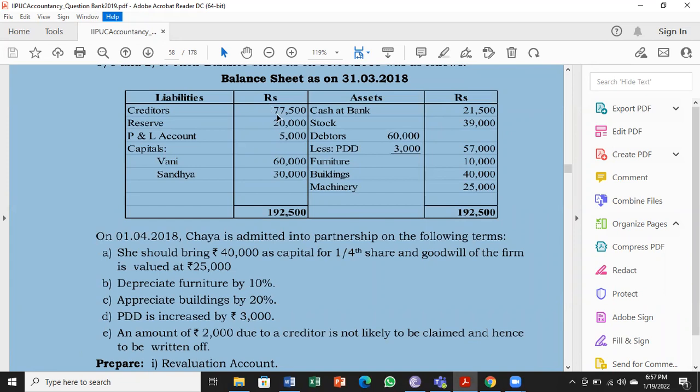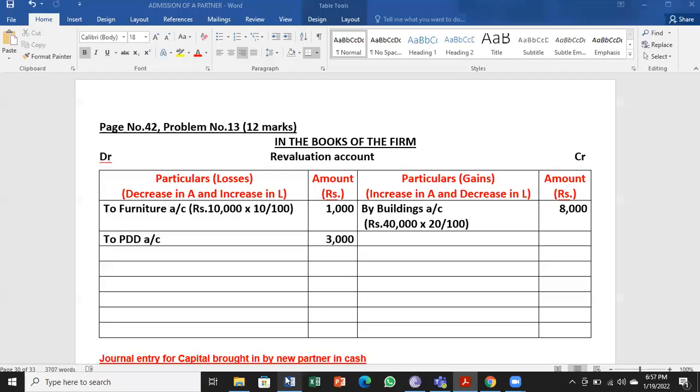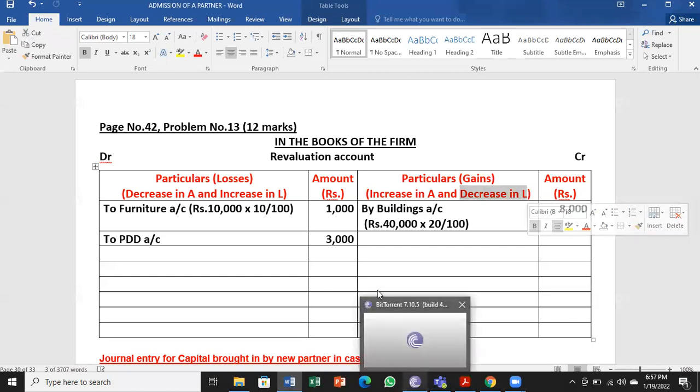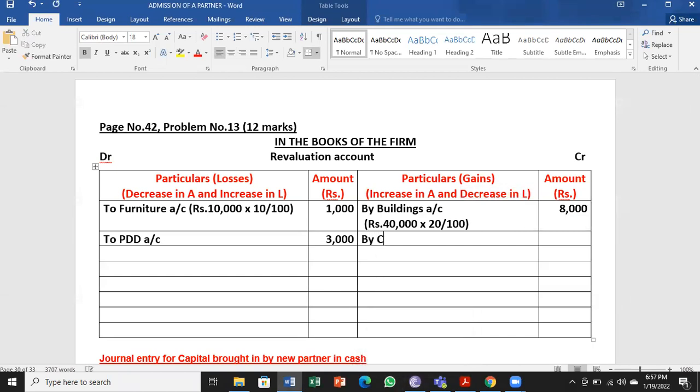See the creditors in the balance sheet, 77,500 is there. Out of 77,500, 2,000 rupees need not be paid by the business. So the liability will reduce by 2,000. Decrease in liability is also equal to gain. So by creditors account 2,000.